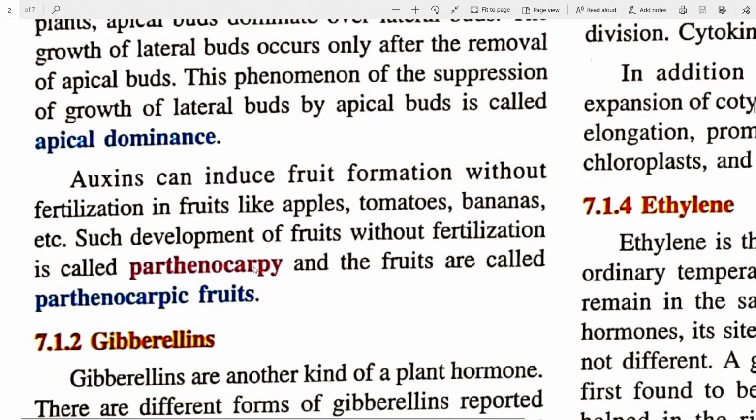Also, auxins can induce fruit formation without fertilization in fruits like apples, tomatoes, bananas, etc. These fruits don't require fertilization to get formed. Such development of fruits without fertilization is called parthenocarpy, and the fruits are called parthenocarpic fruits. So what is parthenocarpy? Development of fruits without fertilization is called parthenocarpy, and such fruits will be called parthenocarpic fruits. So auxins induce parthenocarpy.